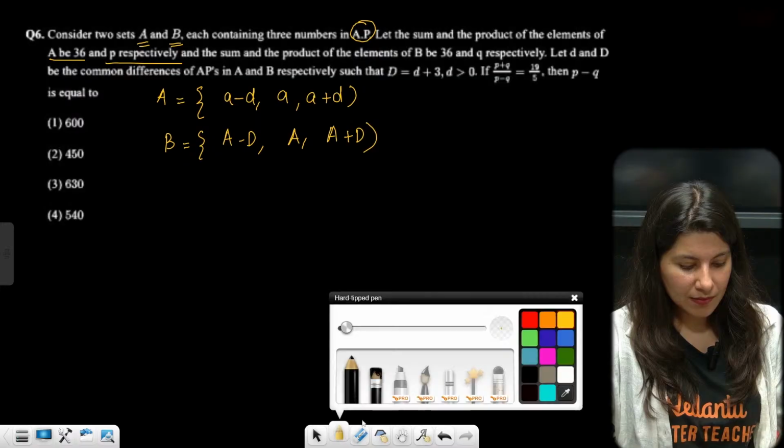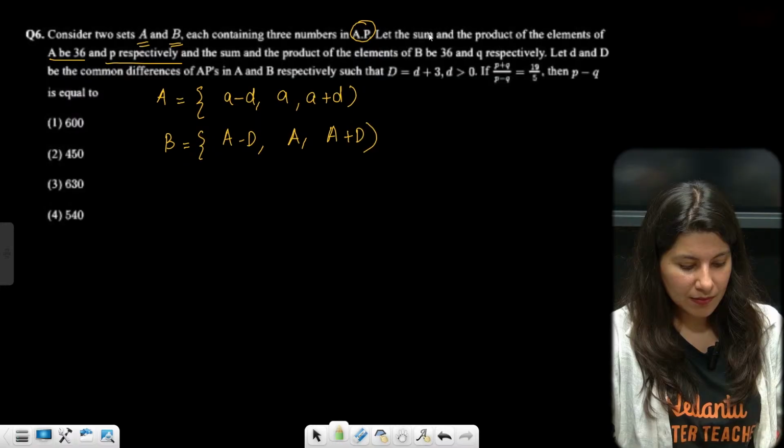Okay. So what they are saying, the next line is the sum of these 3 is given as 36 and the product is given as P. For B, same thing, the sum is given as 36 again and the product is Q. And small d and capital D are the common differences of the APs.